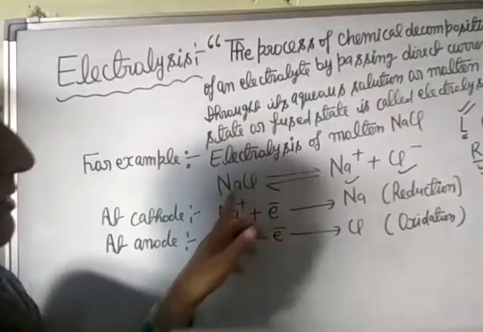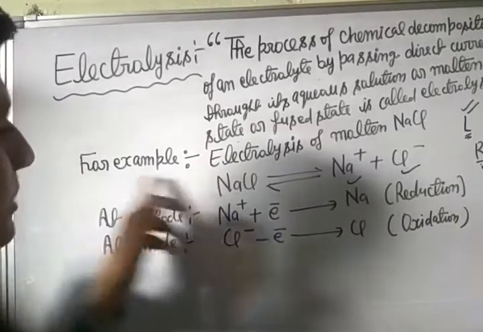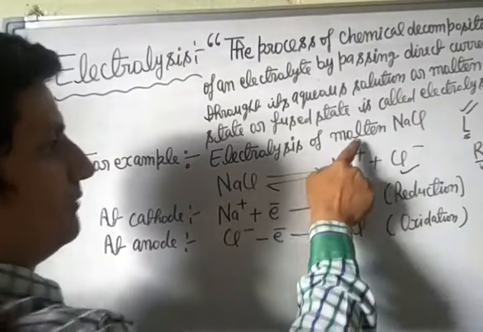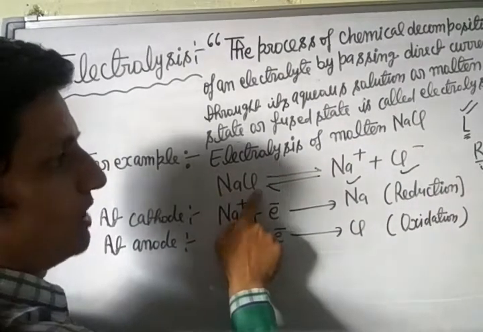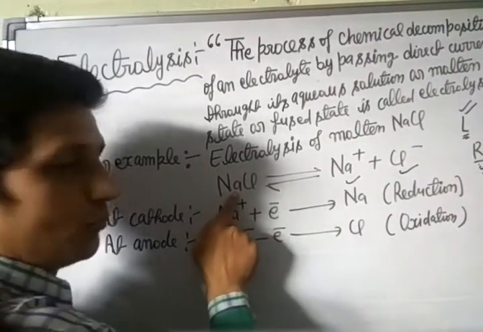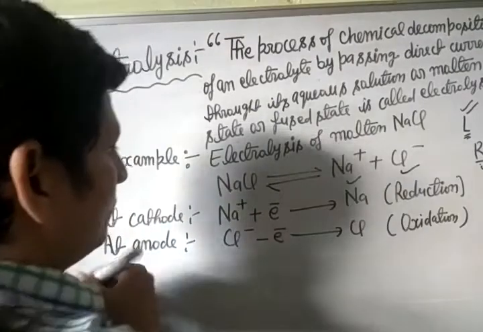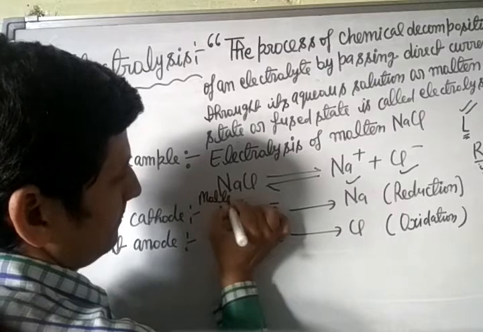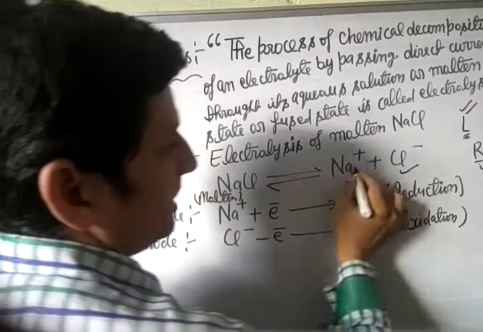So look here, electrolysis of molten sodium chloride. When we pass electricity in molten sodium chloride, it gives sodium ion and chloride ion.